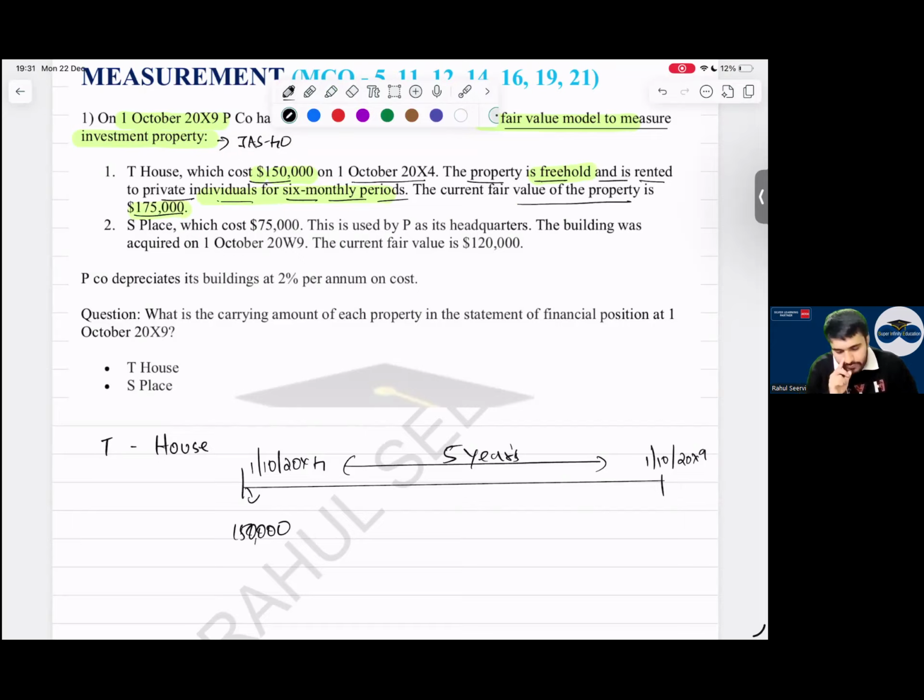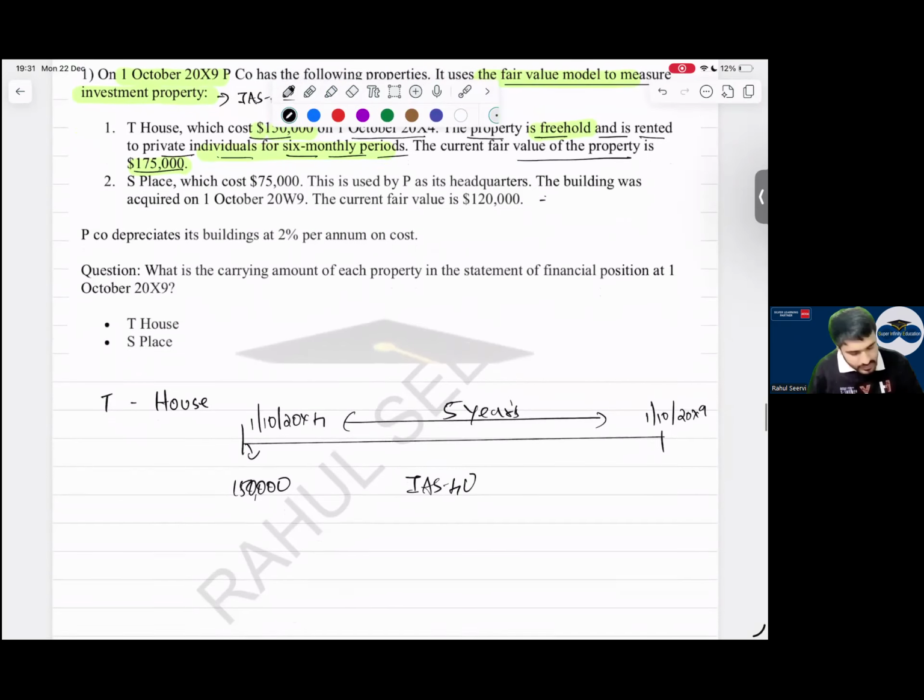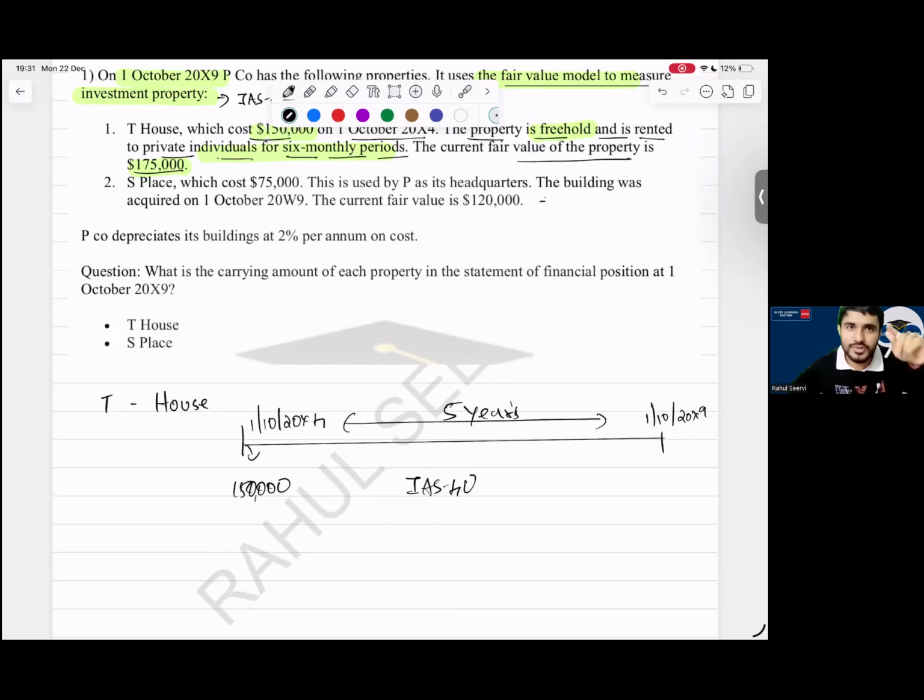Yes, sir. Now, everyone, first of all, this tea house is IAS 40 or IAS 16? IAS 40, because it's a freehold building given on rent. Now, when you use fair value, do you charge depreciation? No, sir, we do not charge. Simran, what did you do? Did you charge depreciation? Sir, first I thought it would be 175,000, then when he asked for carrying amount, my mind went to it. But no need to calculate carrying amount. What did the question say? The current fair value, they are asking fair value. So 175,000 is the answer. Yes. So the answer is this one.